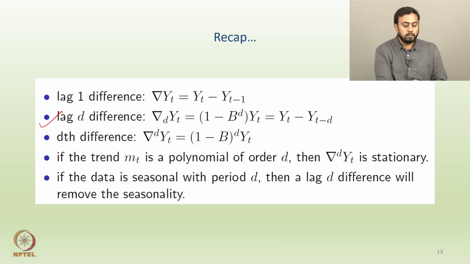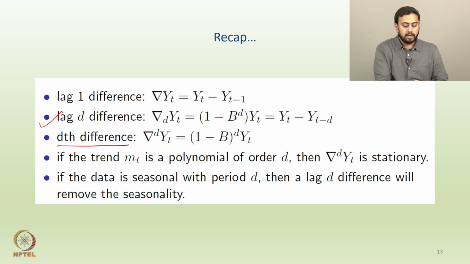So to control the amount of trend, we need to difference the series that many times. In general, to apply the Dth difference, the formula is nabla raised to the power D, which is nothing but 1 minus B raised to the power D applied on YT. By the way, in all these formulas, the capital B is nothing but the backshift operator.